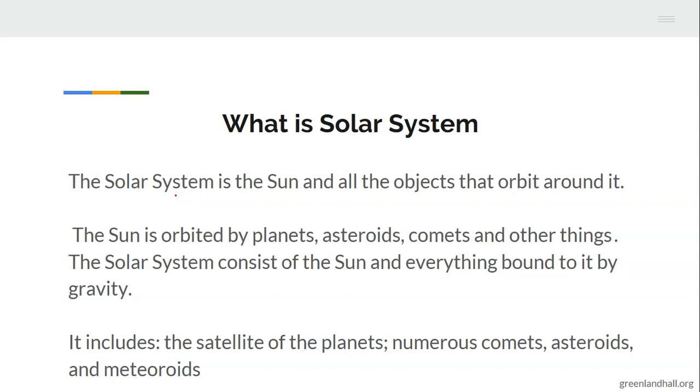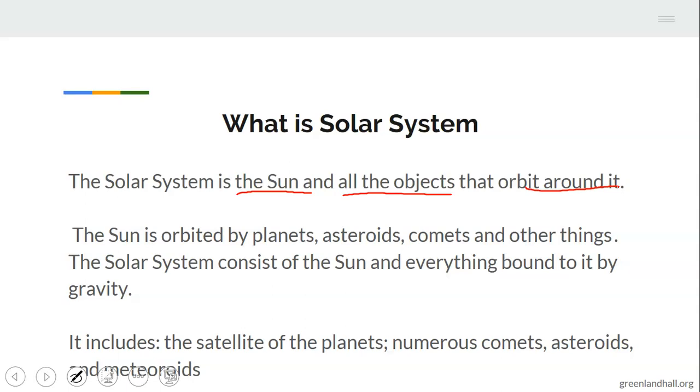So what is Solar System? Solar System is actually the relation of the Sun, the planets, the moon, all these things interwoven in each other. Solar system is the sun and all the objects around the orbit. So this is very important. You should note: solar system is the sun and all the objects that orbit around it. This one is also important. It is a relationship between all these objects around the sun, woven and tangling around.